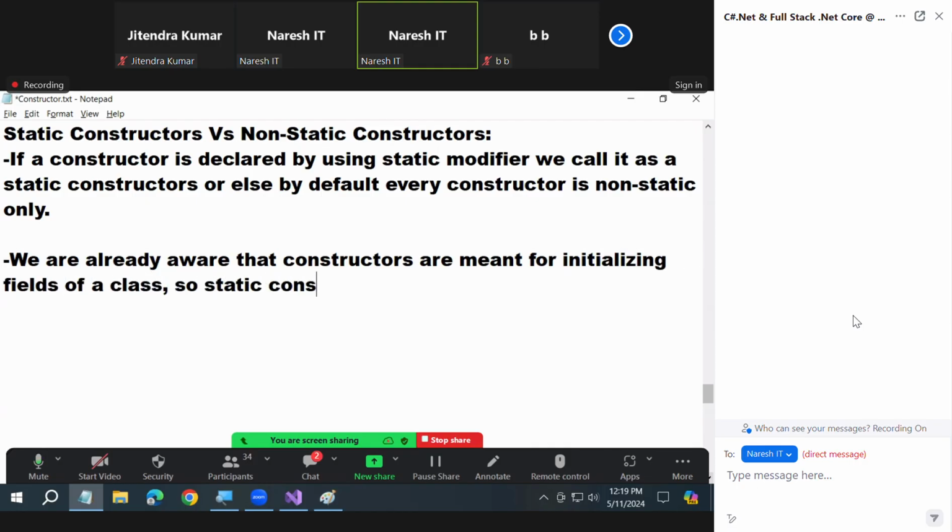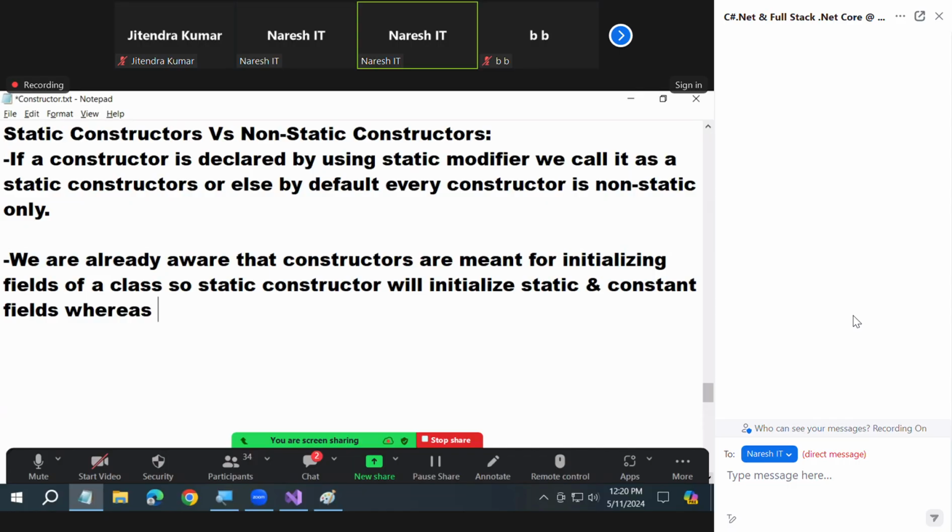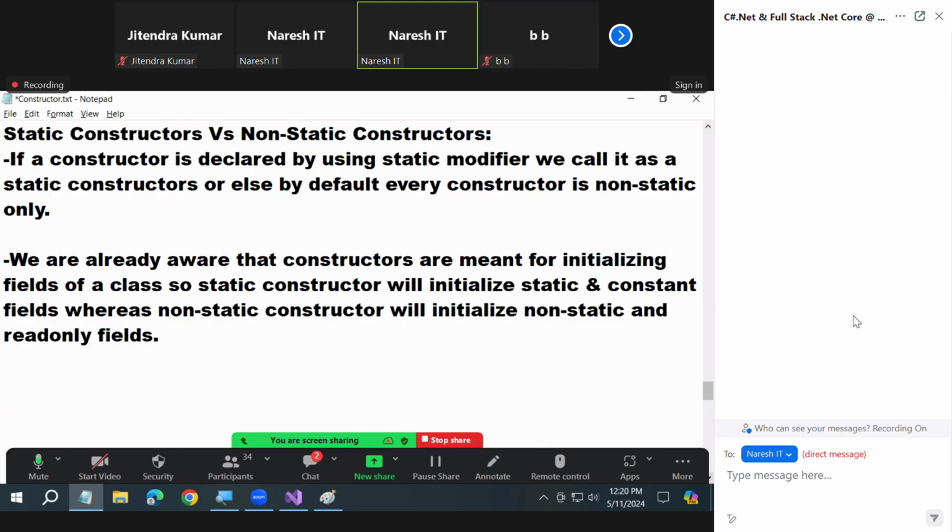So a static constructor will initialize static and constant fields, whereas a non-static constructor will initialize non-static and read-only fields.